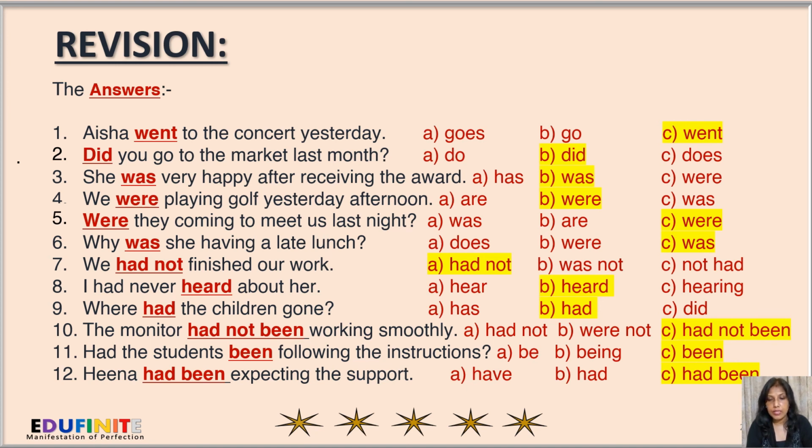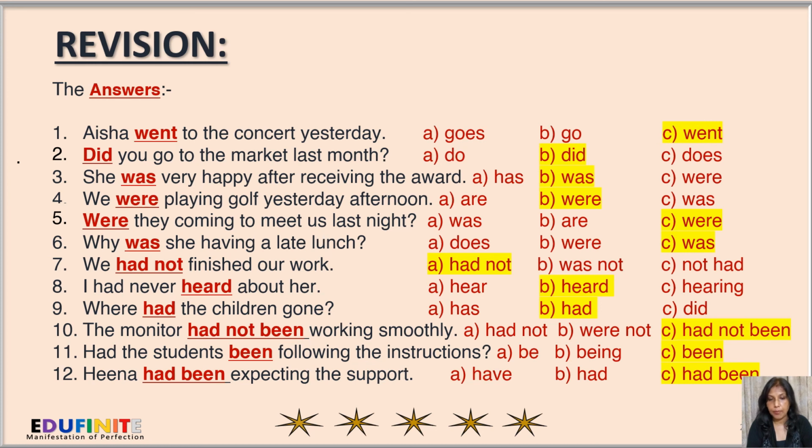Were they coming to meet us last night? Again, here was will not be applicable as they is plural. Are is in the present tense, so not applicable, so the answer is were. Why was she having a late lunch? Again, does will not be applicable, being in the present tense. Were, being plural, is not applicable as she is singular, so was is the answer. We had not finished our work. So had not is the answer.